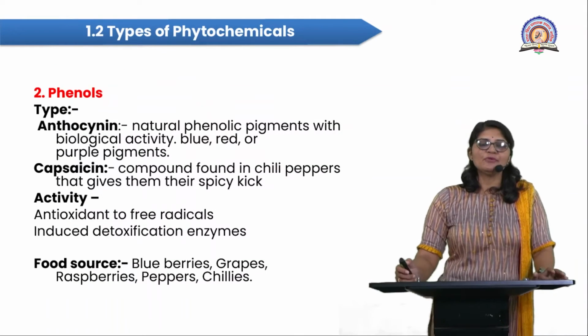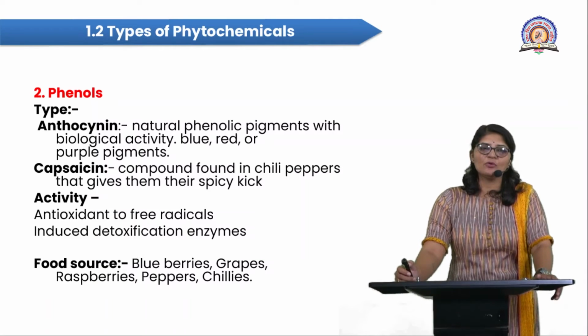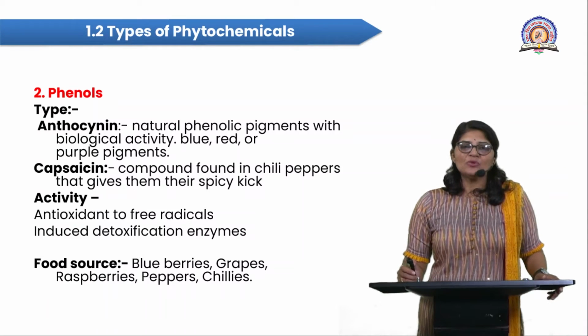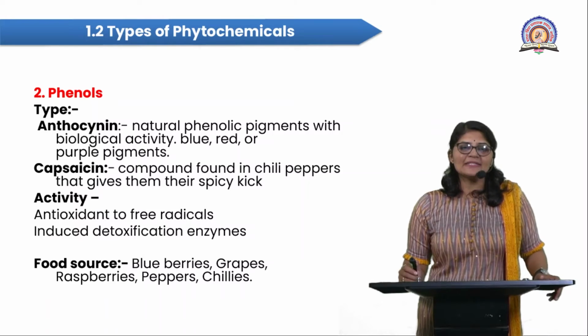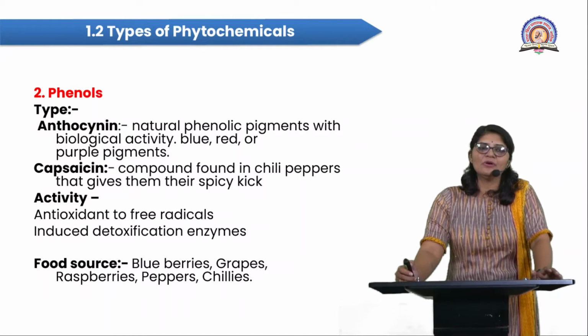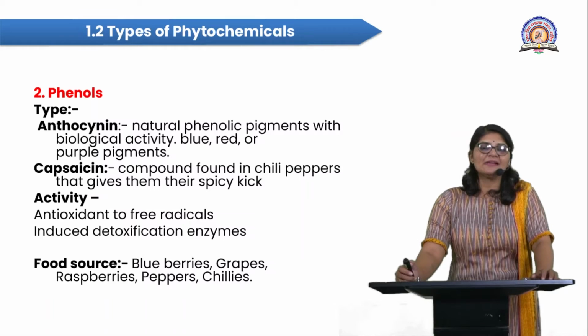Then next, I am focusing here on the phenol. So phenol is nothing but a heterocyclic aromatic compound. Here the types, the anthocyanin. The anthocyanin is a naturally occurring phenolic pigment with biological activity. This phenol has a blue color, red color, or also a purple pigment, specifically the anthocyanin pigment.